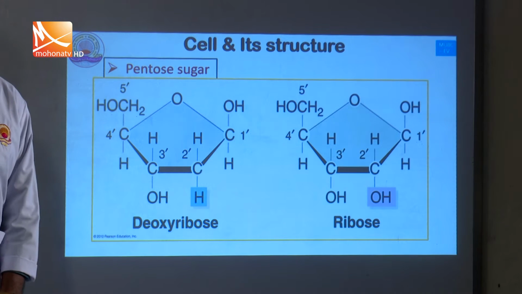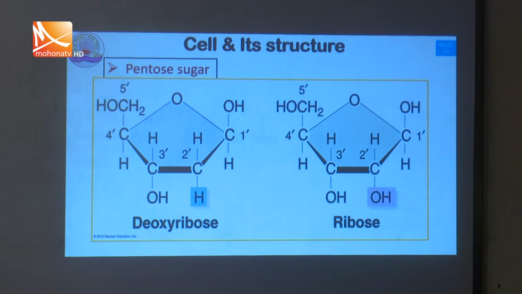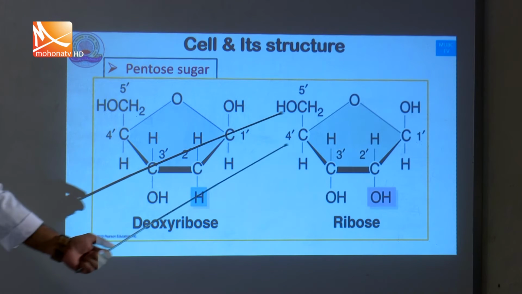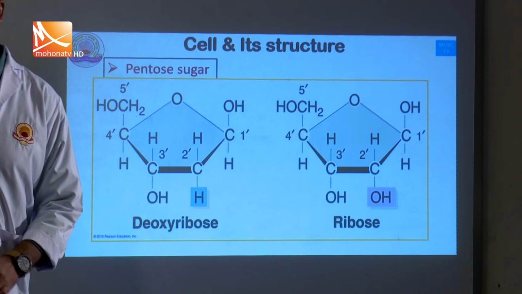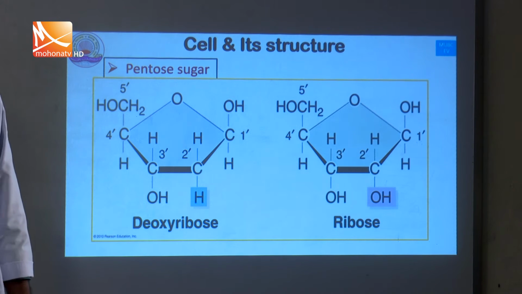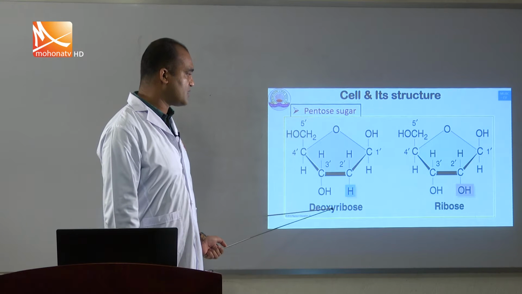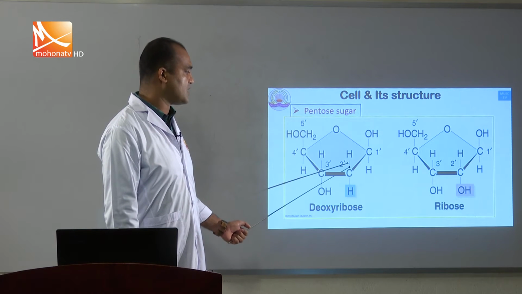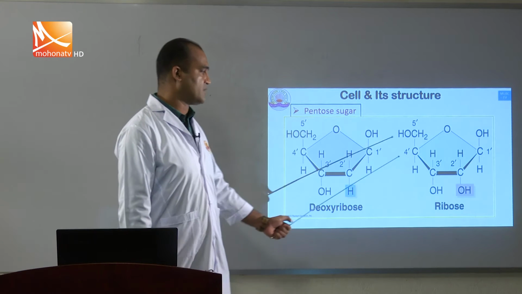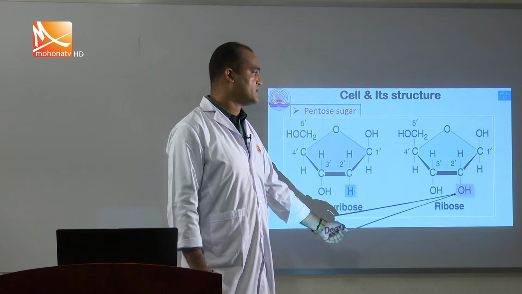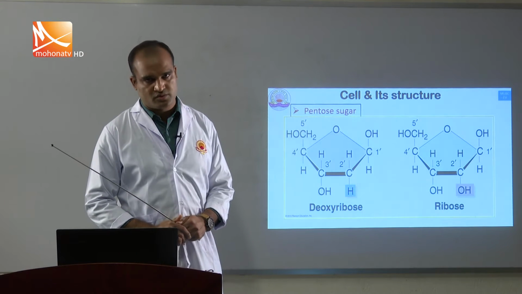Pentose sugar is called pentose because it is composed of five carbons: 1, 2, 3, 4 and 5. One is called deoxyribose sugar, the other ribose sugar. Why? There is a small difference at carbon number 2. In deoxyribose sugar, only hydrogen is present at carbon number 2, but in ribose sugar, a hydroxyl group is present, meaning one extra oxygen at carbon number 2.